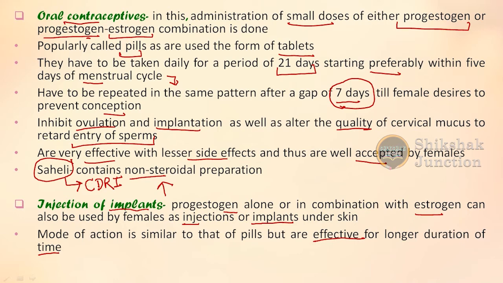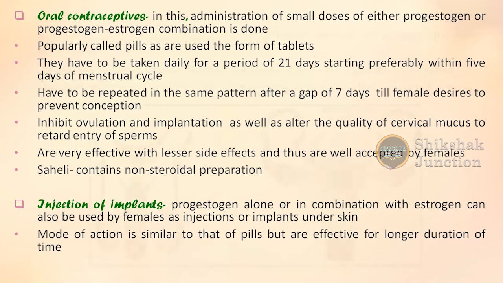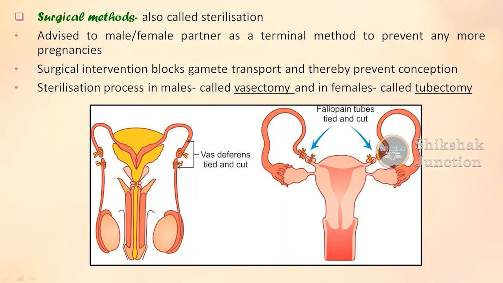Implants are usually fitted or just applied under the skin, so they work on the same principle as these pills do. This is how the injection and implants work, right? Next, the last method of this lecture on contraception methods is the surgical method.